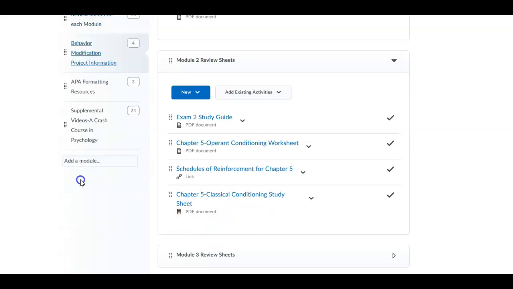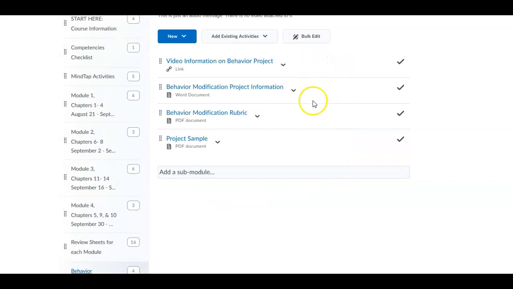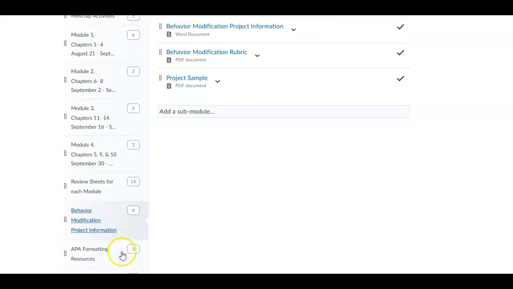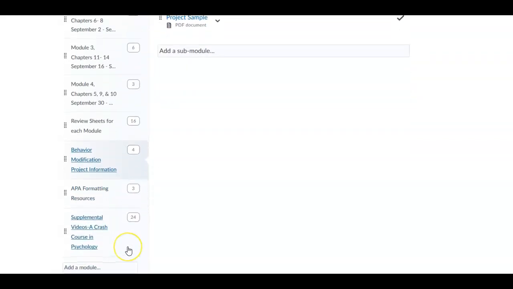Here's your information for your behavior modification project. There's video information on it. There's printed information. There's a rubric that I use to grade it, and there's a sample. And remember, this is due on this particular class. It's due on the 20th of September.